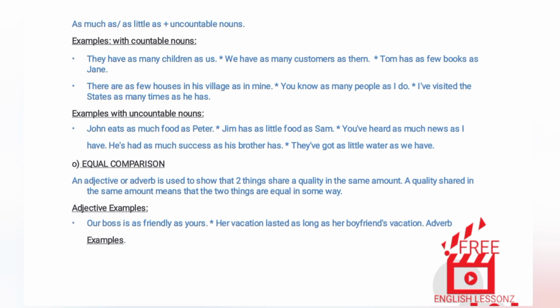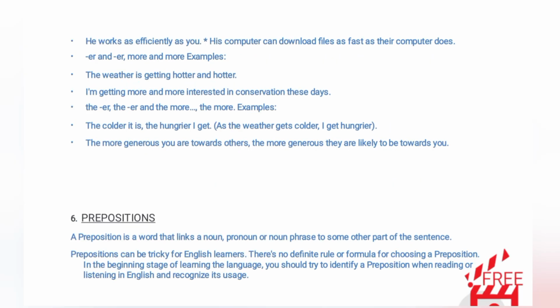They've got as little water as we have. Equal comparison: an adjective or adverb is used to show that two things share a quality in the same amount. A quality shared in the same amount means that the two things are equal in some way. Adjective examples: Our boss is as friendly as yours. Her vacation lasted as long as her boyfriend's vacation. Adverb examples: He works as efficiently as you. His computer can download files as fast as their computer does.